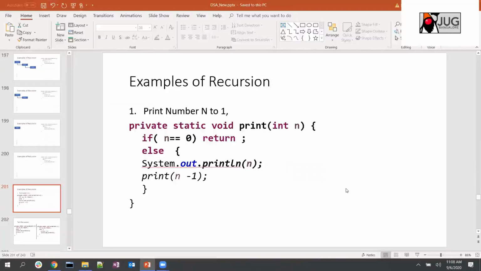And then we discussed how you print the other way around. For example, we printed 1 to n. So how do you print n to 1? In this case also, we discussed that instead of printing after the call, we just print before the call, right? So we print and then we call print n minus 1. So this is how we do it.